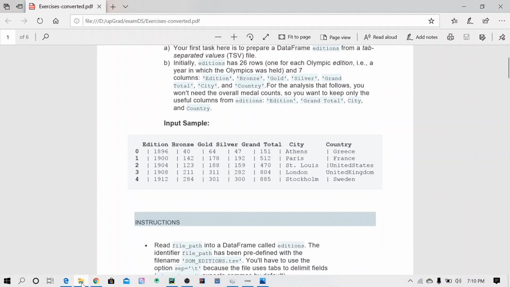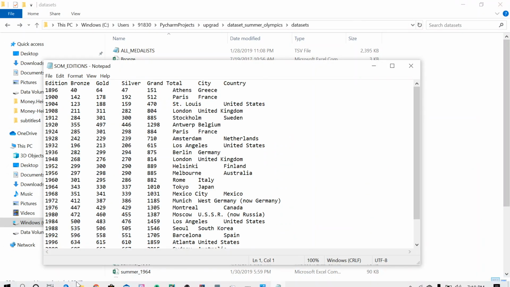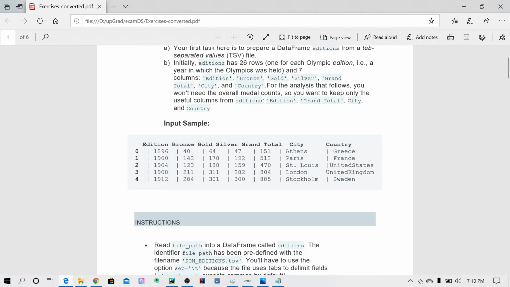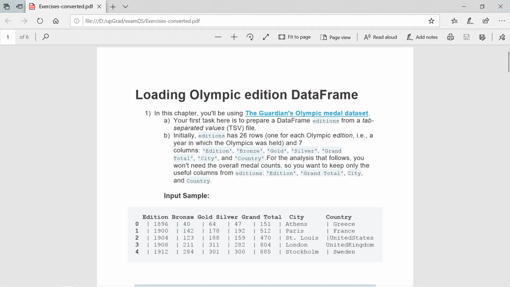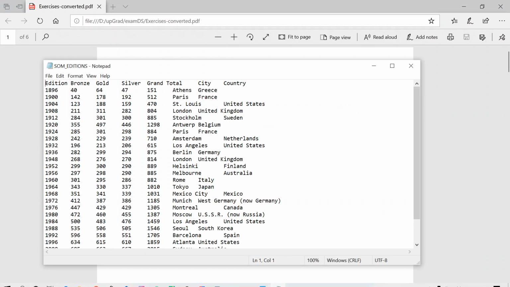So first we analyze the data. This is the summer editions file they asked me to use. It is not a comma separated value file; it is tab separated. By default all CSV files are comma separated, but this is the tab separated one.